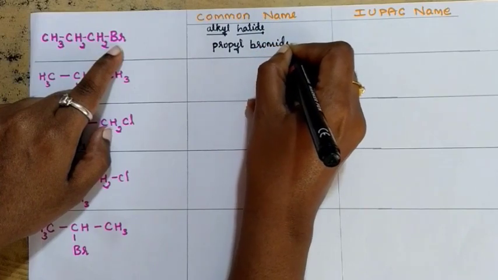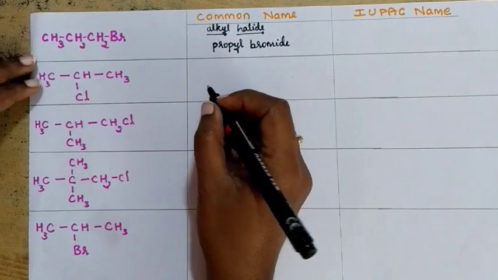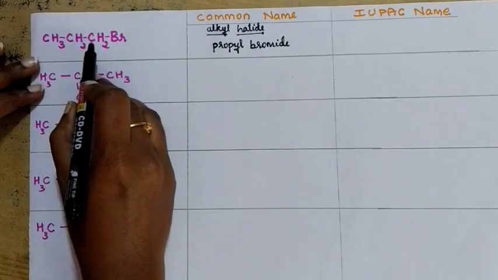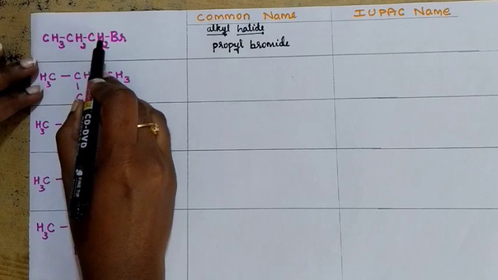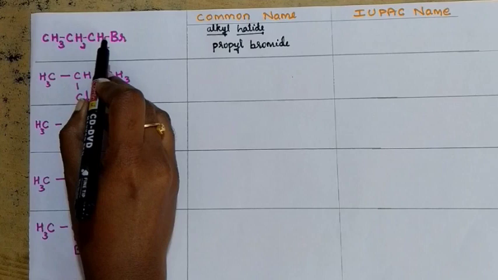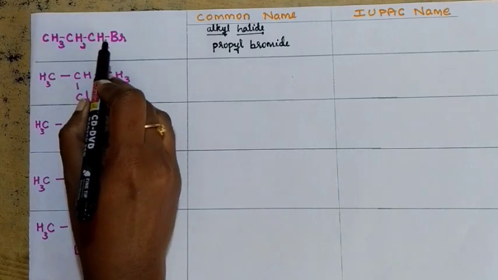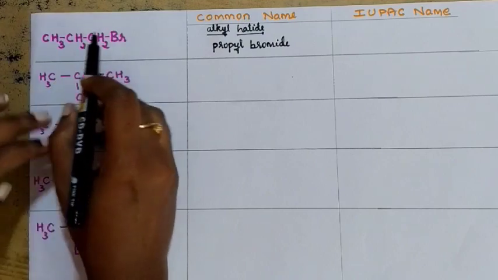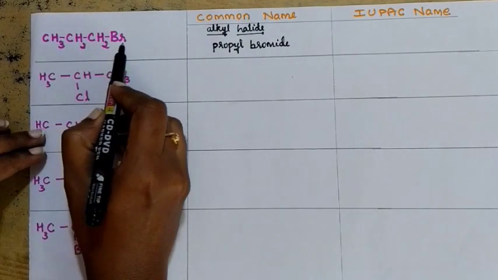One more thing you need to remember here. In the compound, in the last carbon atom, one of the hydrogen atoms is removed and bromine is attached. To which carbon atom? To the last, to the terminal carbon atom. And that is why there is a continuous chain.